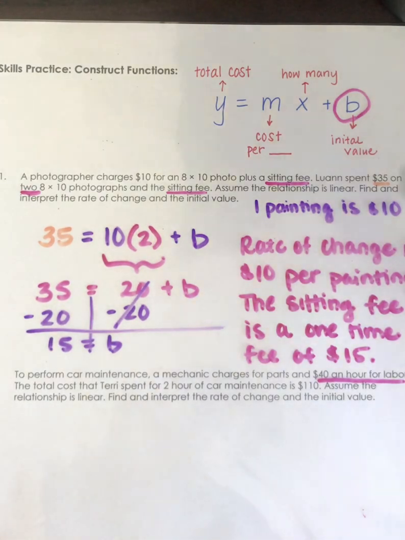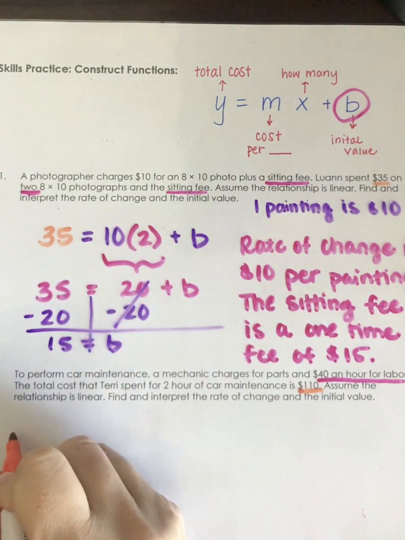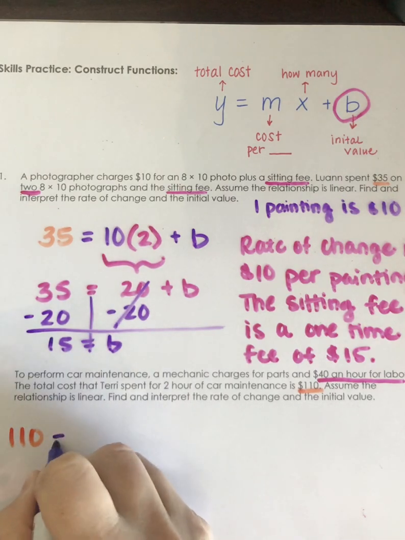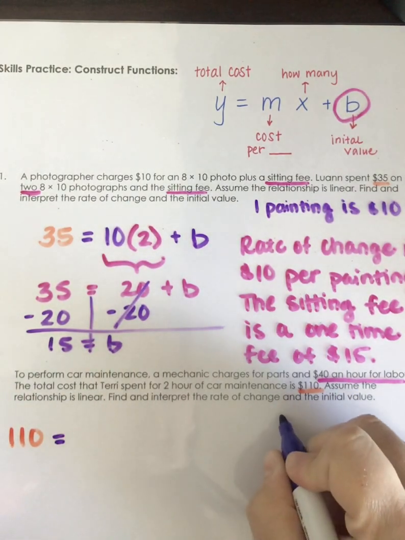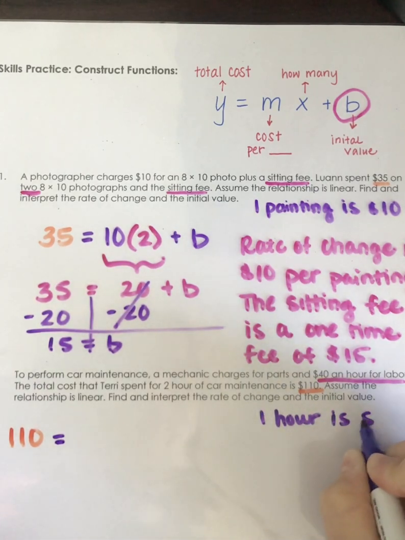Once again, we're solving for the B here because we do not know how much the parts were. And the parts are a one-time fee because you're just paying for the parts. Then it depends on how many hours it actually takes them to do the maintenance. So we have our total cost again. So we have 110 equals, we also know that each hour, so 1 hour is $40.